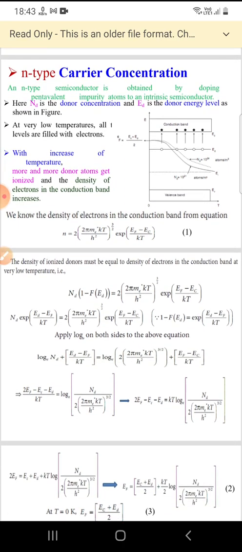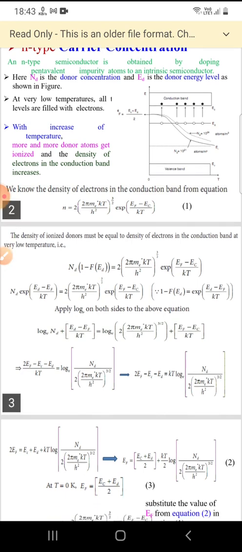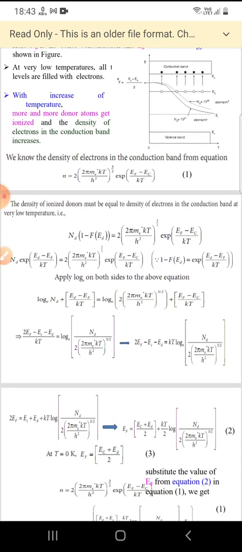We know the density of electrons in the conduction band from equation 1, that is n equals 2 into (2 pi me star kT by h square) whole power 3 by 2 into exponential of (Ef minus Ec) by kT. The density of ionized donors must be equal to the density of electrons in the conduction band at very low temperature.